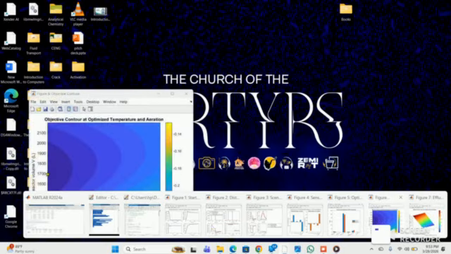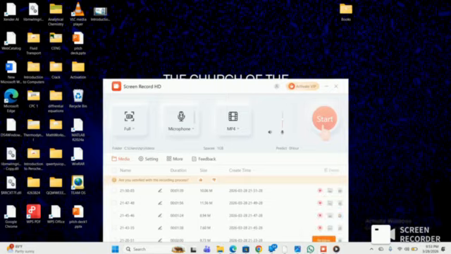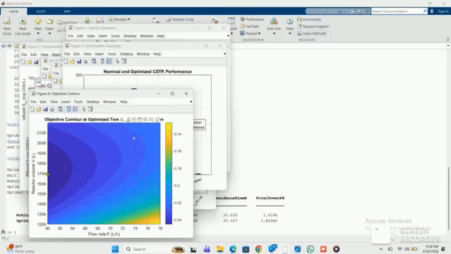Now to the sixth graph, which is the objective contour plot. This shows how the objective function changes with flow rate and reactor volume around the optimum. The marked point is the operating point selected by the optimizer.